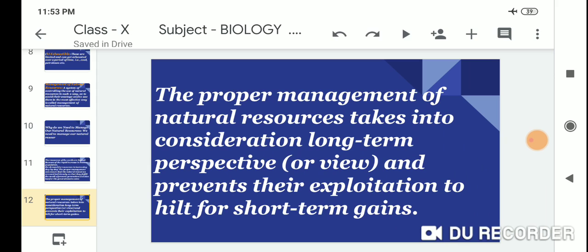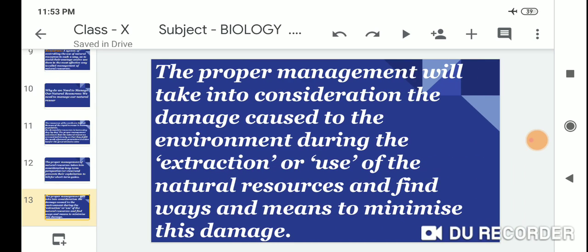The proper management of natural resources takes into consideration the long-term view and prevents their exploitation for short-term gains. It will also take into consideration the damage caused to the environment during the extraction or use of natural resources and find ways and means to minimize this damage.